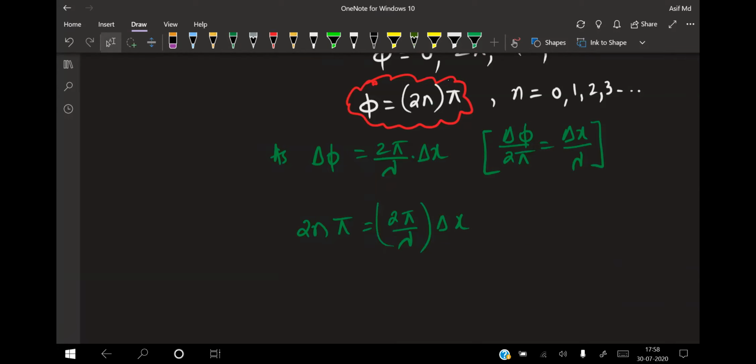Raza is raising the hand. Any doubt, beta? Any doubt? Phi is equal to 2n into pi. Delta phi is equal to how much for me?